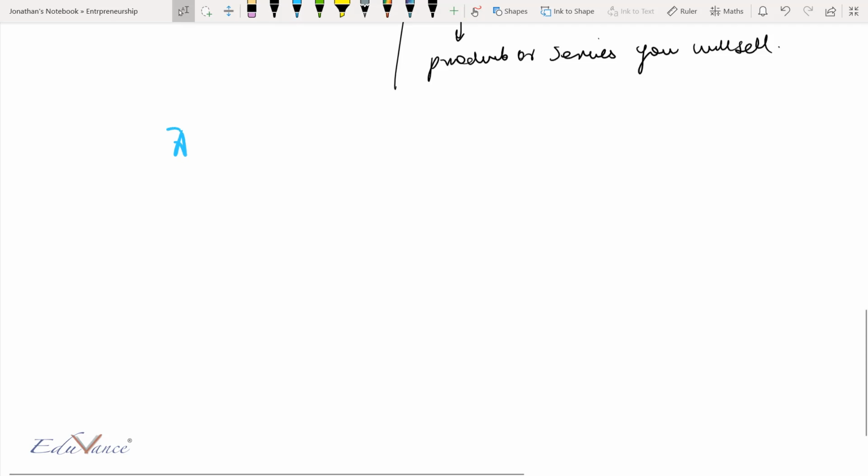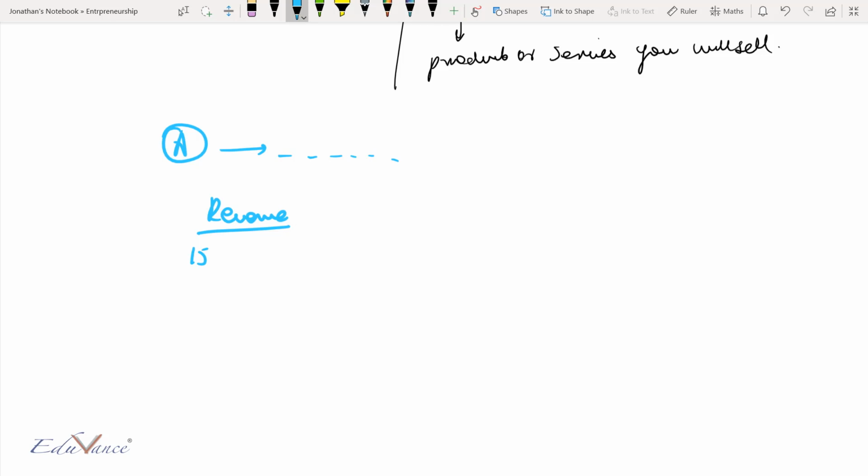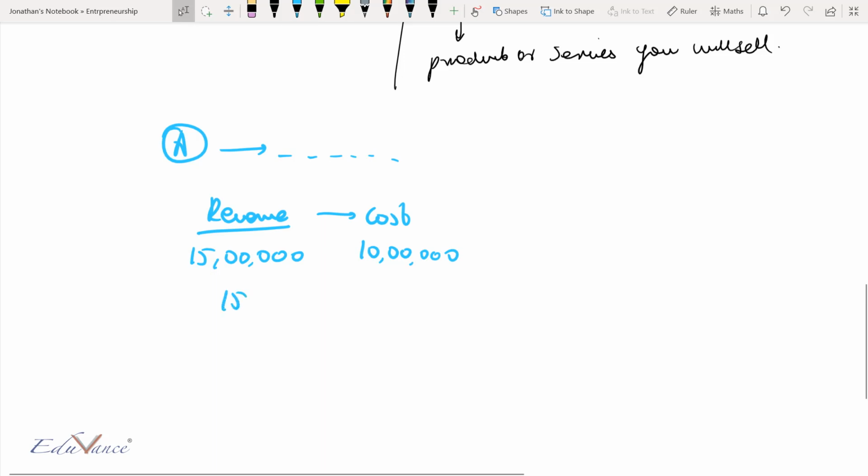So let us say you started company A and you went through the entire journey, and at the end of the day your revenue was 15 lakh rupees. I'm just taking an example. And your cost was 10 lakh rupees. So can you tell me how much is your profit? So it's 15 minus 10, which is equal to 5 lakh rupees, which is 5.